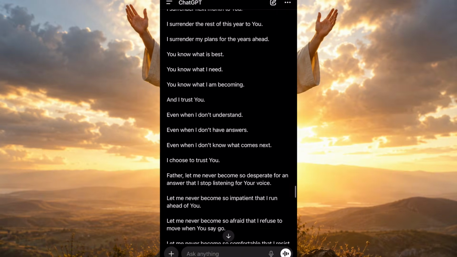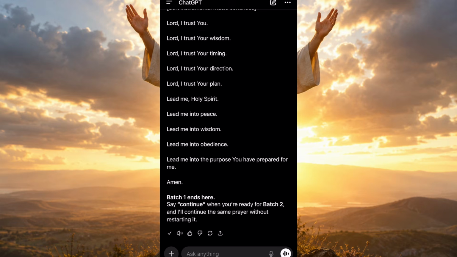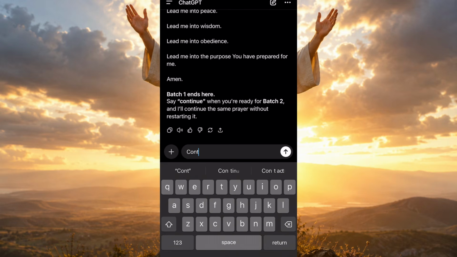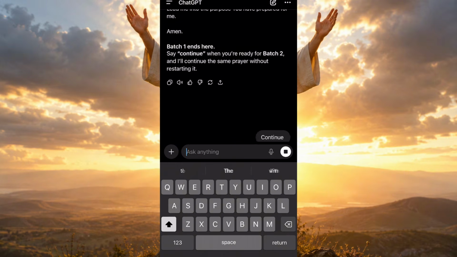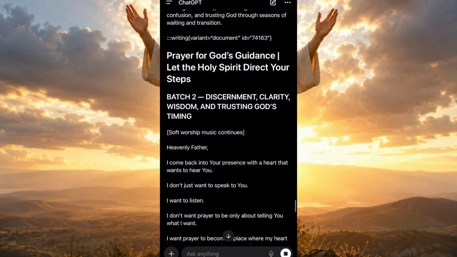So this is the first script. You can see how long this script is. You are going to copy this first script, then you are going to say continue. So I want you to continue with the next script. Now I'm going to take my script to my notes and I'm going to paste the first.